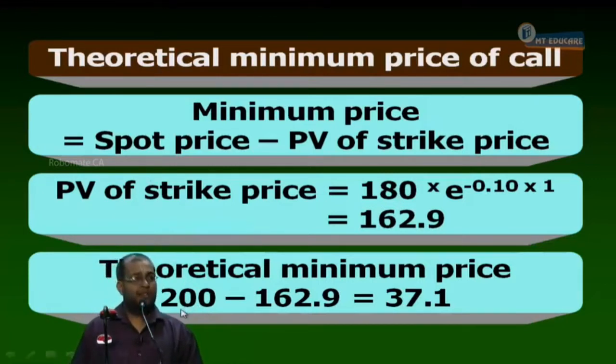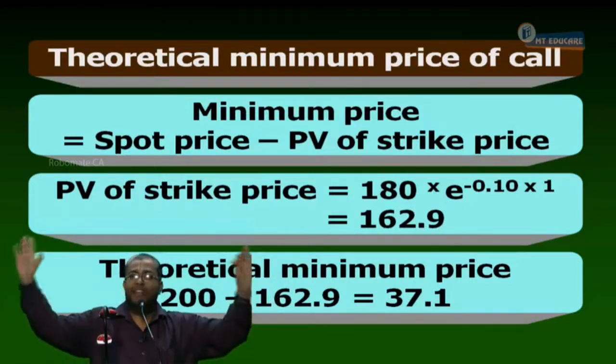What is the spot price? 200. What is the strike price? 180. After 1 year, discounted to today's value, how much? 162.9. 200 minus 162.9 gives you what? The minimum value of the call? 37.1. This is over. Everybody up to this?